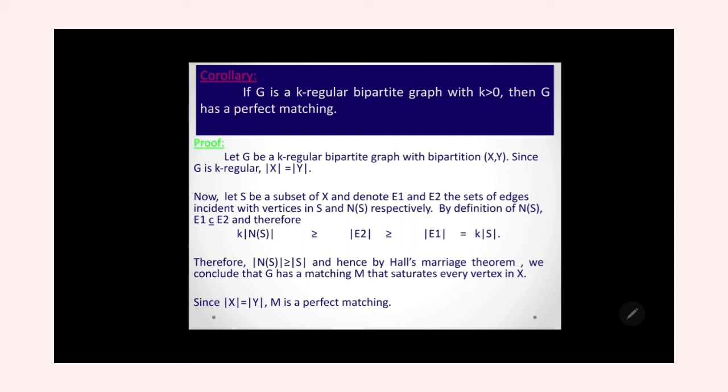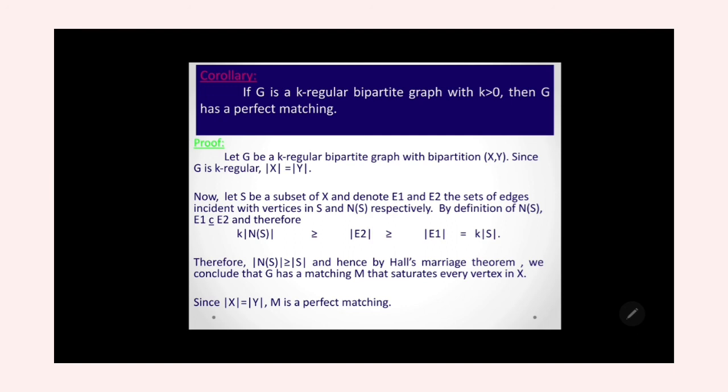So, we have the neighborhood of S, and let E1 and E2 be the sets of edges that are incident with S and N(S) respectively. By the definition of a neighborhood of S, E1 is contained in E2 and therefore k times the cardinality of N(S) is greater than or equal to the cardinality of E2, which is greater than or equal to the cardinality of E1, which is nothing but k times the cardinality of S, since it is a k-regular graph.